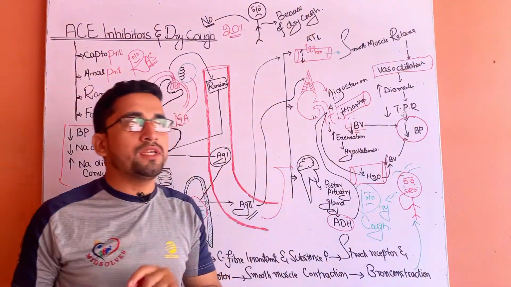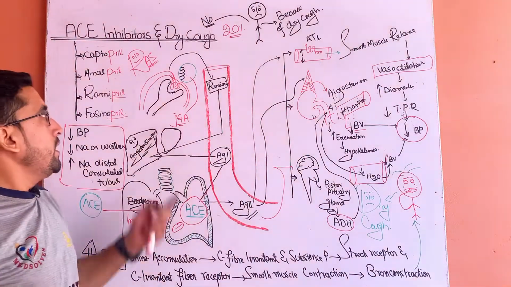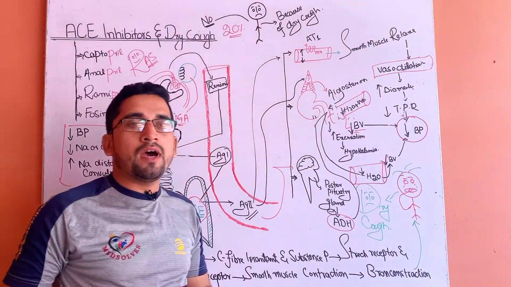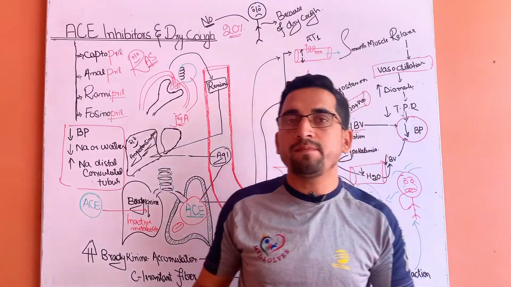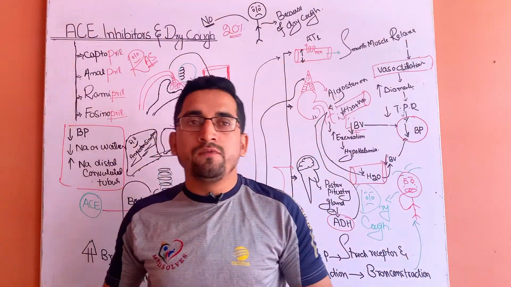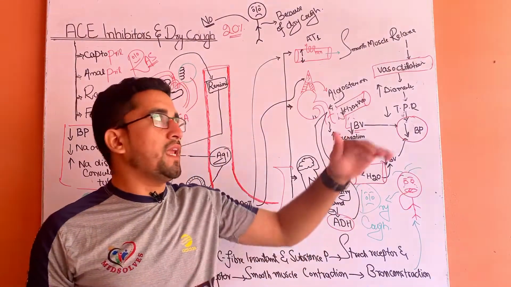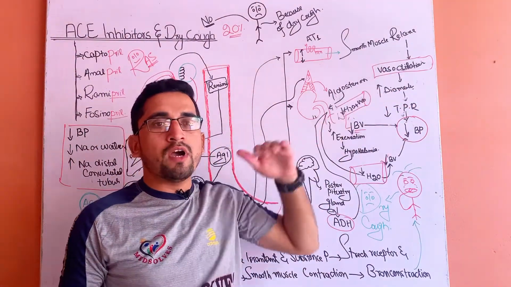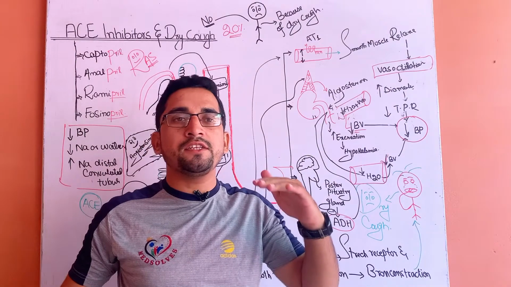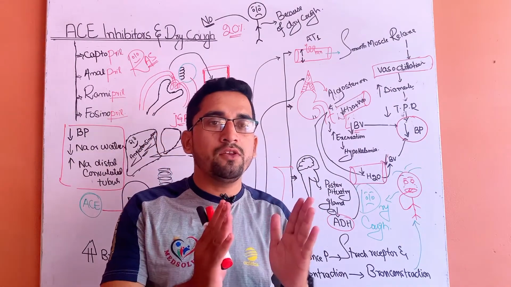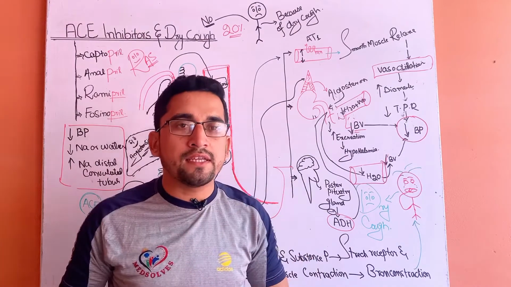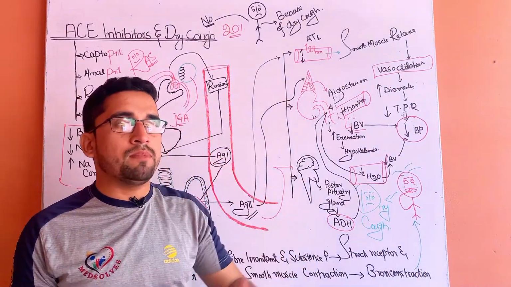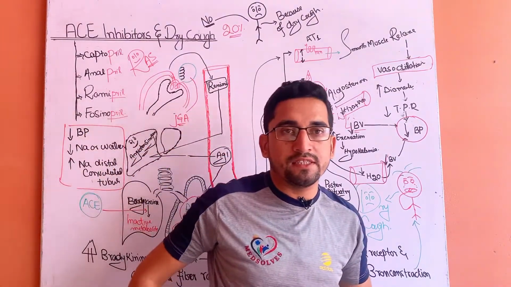Along with myocardial infarction, angiotensin converting enzyme inhibitors are also used in stroke. Stroke means there is low blood supply towards the brain, and they act on the same mechanism as in myocardial infarction, increasing the diameter of the blood vessel, so they will increase the blood flow, and the stroke problem will decrease.